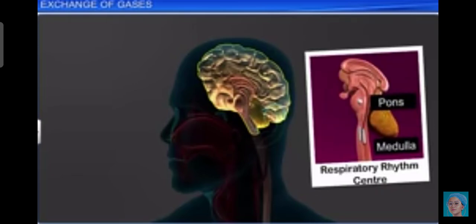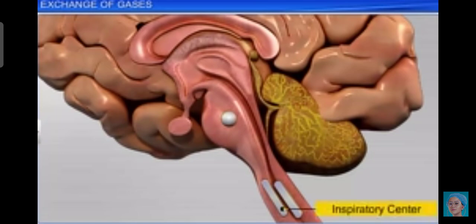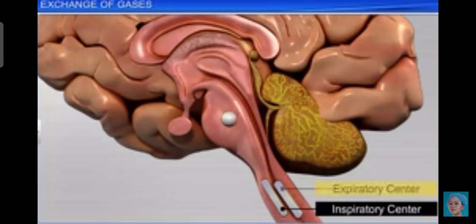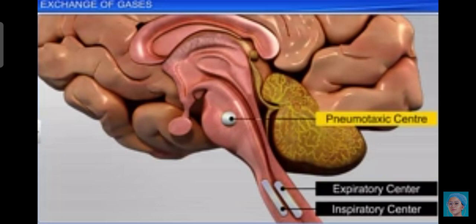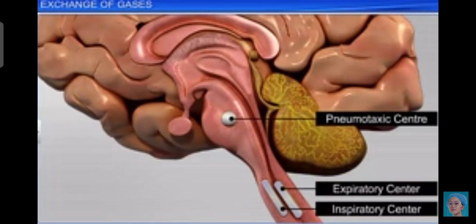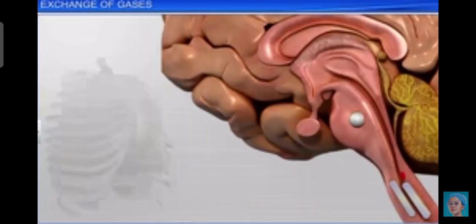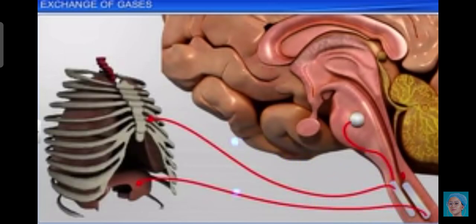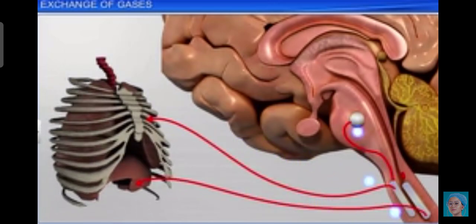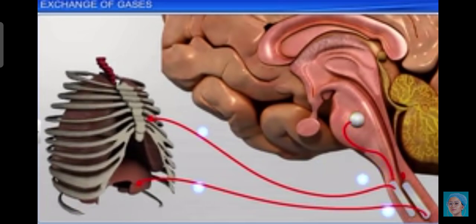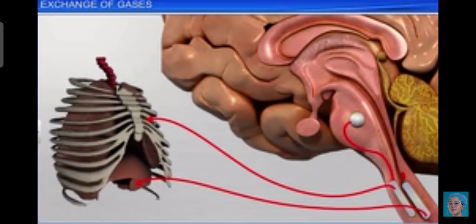Now we'll discuss the regulation of respiration. Human beings have a significant ability to maintain a moderate respiratory rhythm to suit the demand of the body tissues. This is done by the neural system. Inspiratory center, expiratory center, and the pneumotaxic center control it. A special center present in the medulla region of the brain, called the respiratory rhythm center, is primarily responsible for